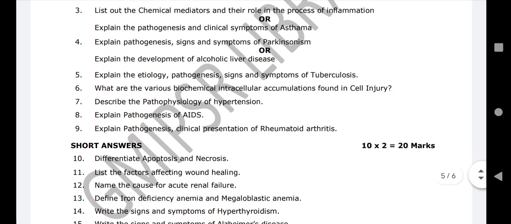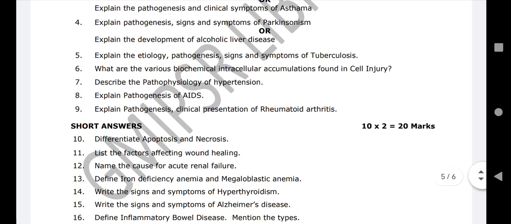Here see, they ask: explain the pathogenesis of AIDS. If you write the pathogenesis directly, they won't give you the marks. First you have to write what AIDS is. Then you have to write the virus for that. AIDS is a viral infection caused by the HIV virus, the human immunodeficiency virus. After that, write the transmission, meaning transfer by needle, by sexual contact. These are some of the transmissions.